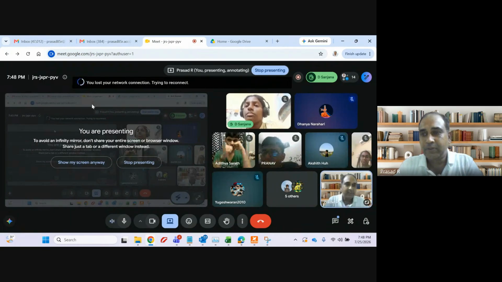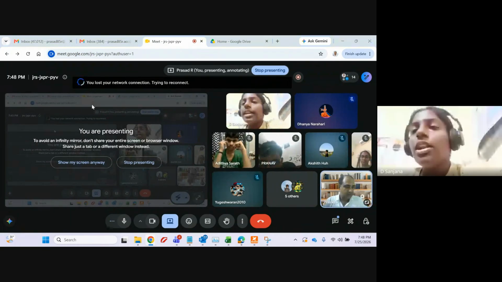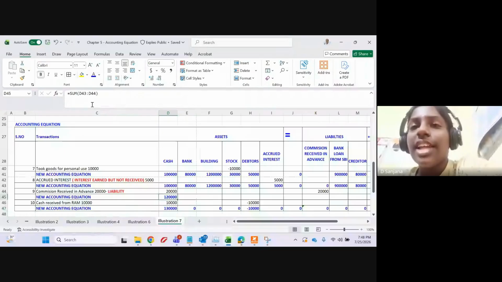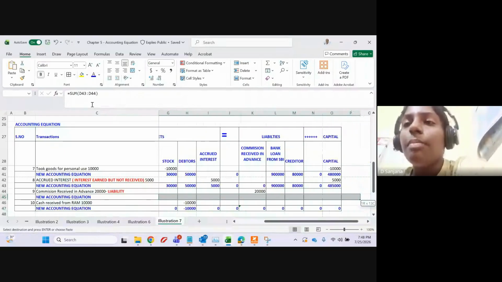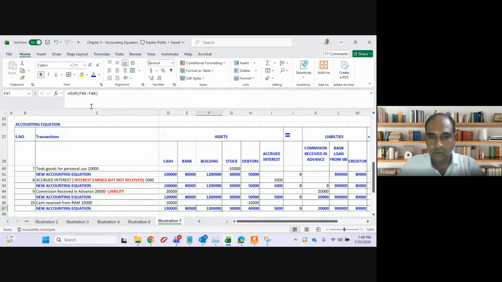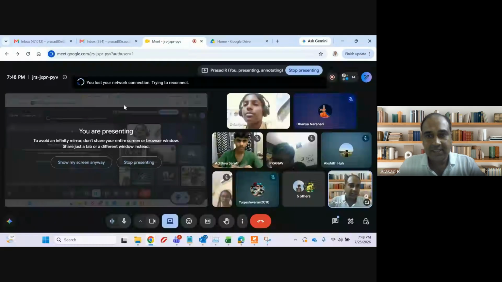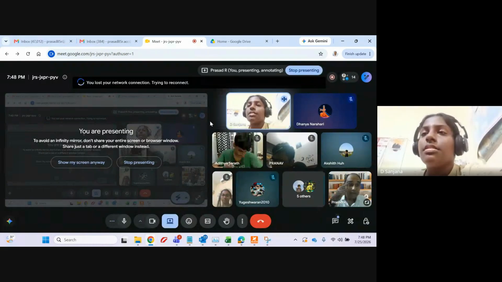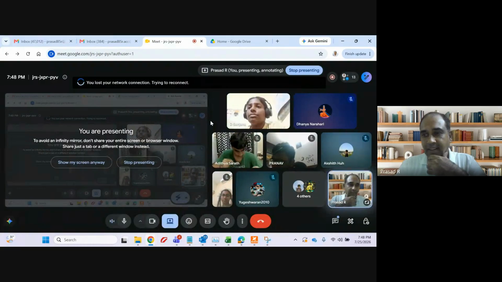Yes, Sanjana, you have a doubt? Sir, in our school, for the accounting equation, we don't write the transactions. We write only serial number, assets column, liabilities, and capital, sir. Okay. You write the transaction also, then only the examiner will get to know, right? In TS Grewal, how they have given it, always follow the transaction in TS Grewal. Different schools will have different presentation, but the standard presentation is TS Grewal.